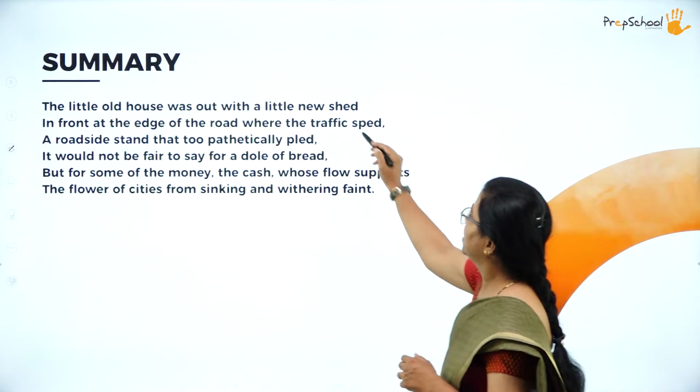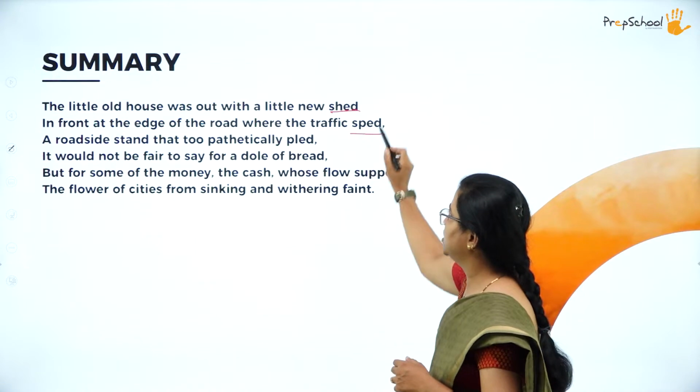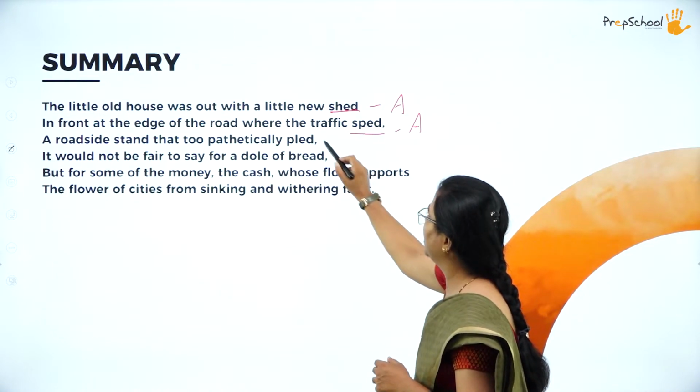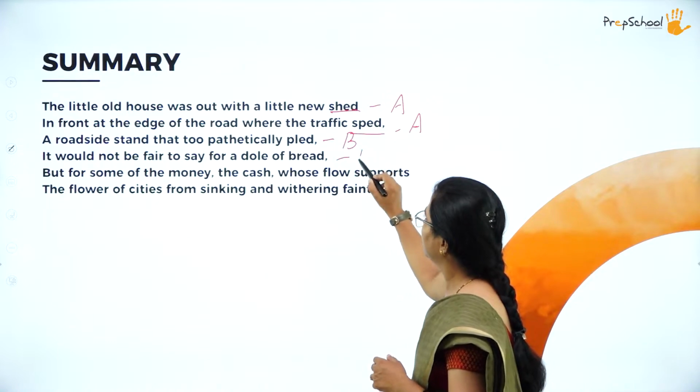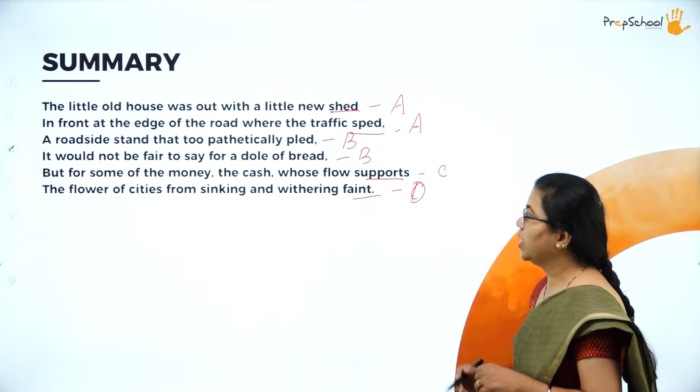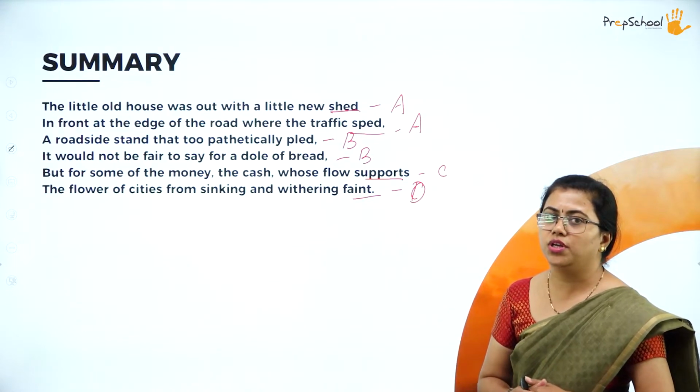You can just see these two are rhyming with each other. So you can mark the rhyme scheme as A. Okay, so this is B. This doesn't rhyme, so this goes to C and D. Okay, so this is the rhyme scheme of the poem.